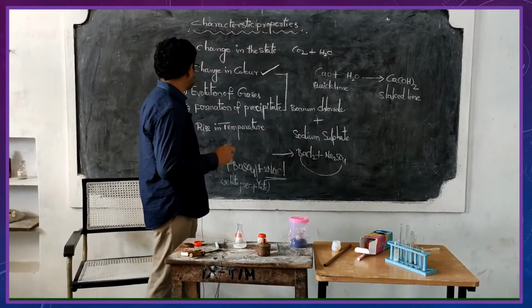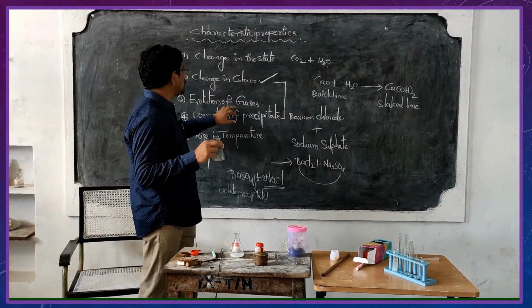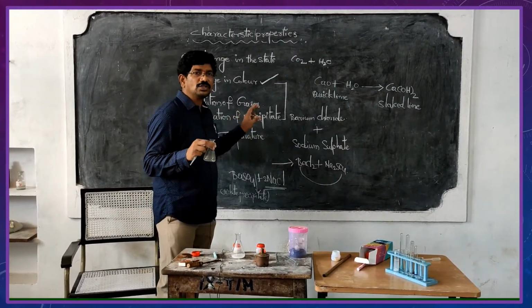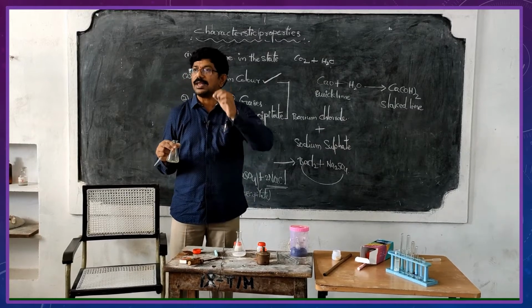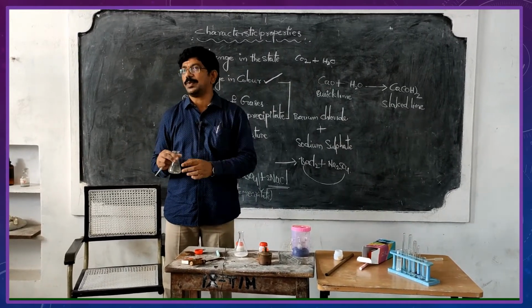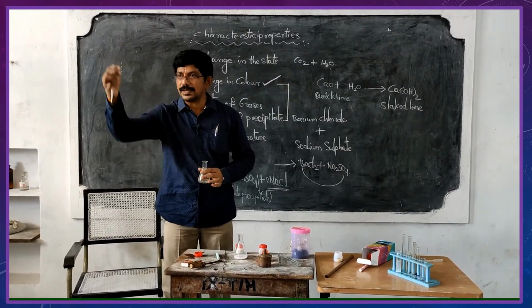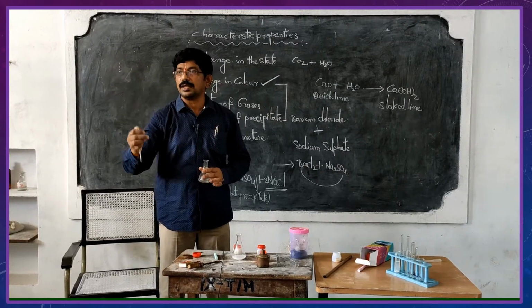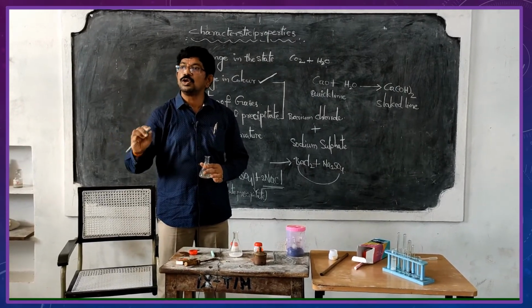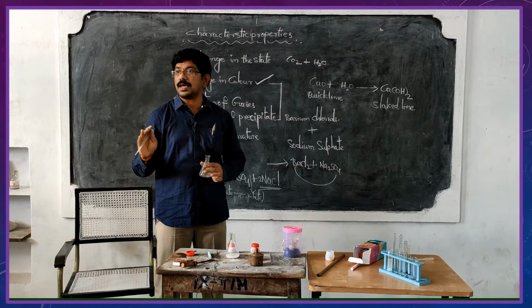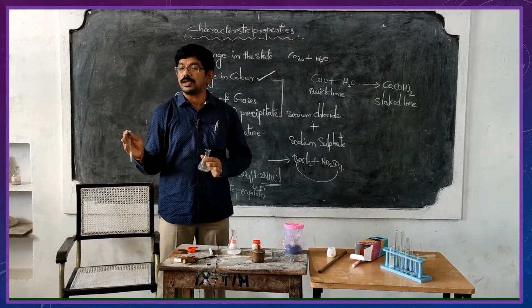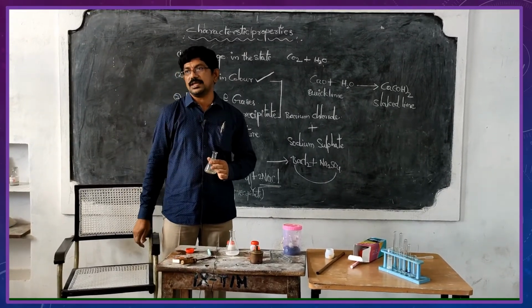Here is another example for evolution of the gases. Evolution of the gases means that when a chemical reaction takes place, gases may be liberated. Gases need not be liberated in all chemical reactions, but it is one of the characteristic properties.